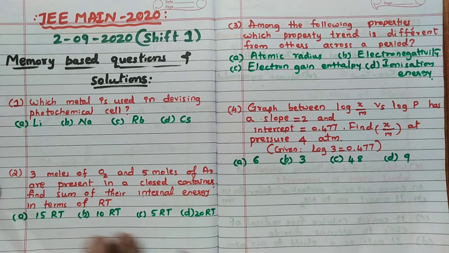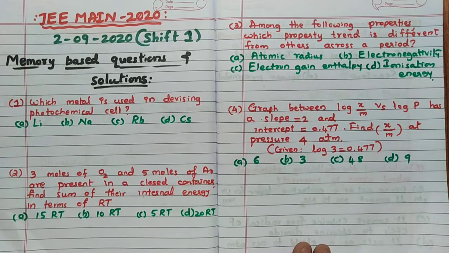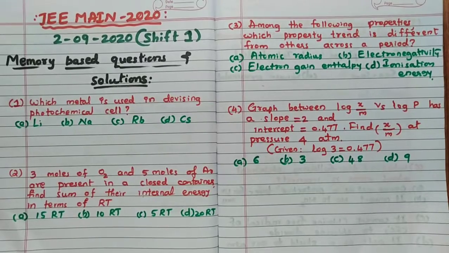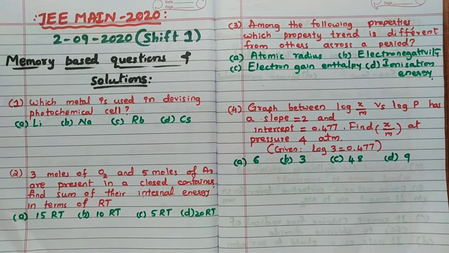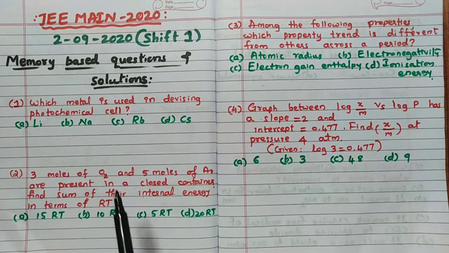So these are the questions which I have taken from the students' feedback. There may be some mistakes in the questions, but here I have considered only the 15 questions I have got. I am going to discuss these 15 questions so that you will come to know the level of difficulty in the JEE Main 2020 shift 1 paper. As soon as I get the shift 2 paper, I am going to solve that in detail also.